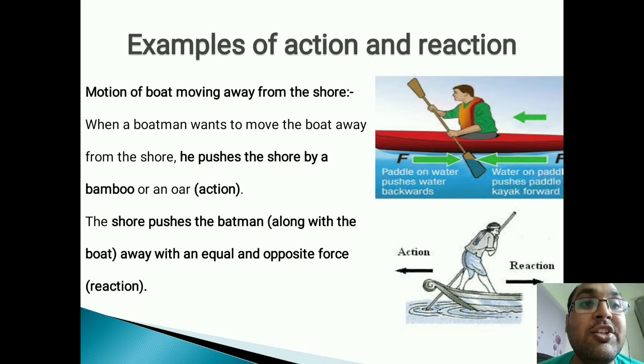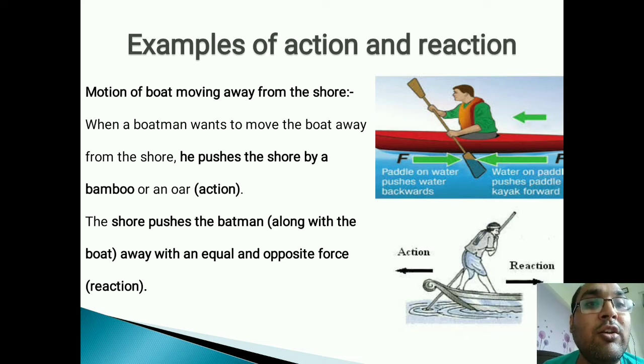Okay, so action and reaction pairs should be there, and you have to understand these action and reaction pairs, because in the exam they will give you something like walking on a road. In this walking on a road, what is the action-reaction pair?